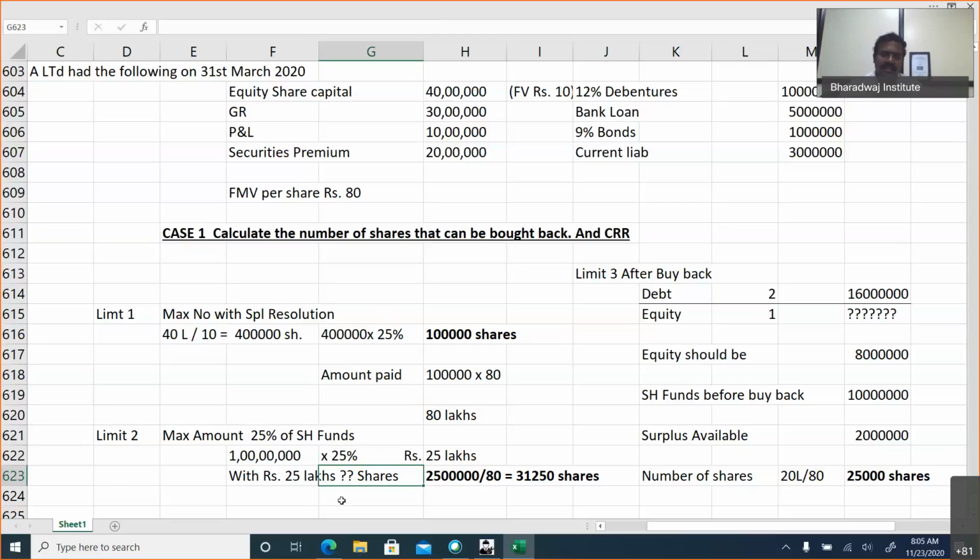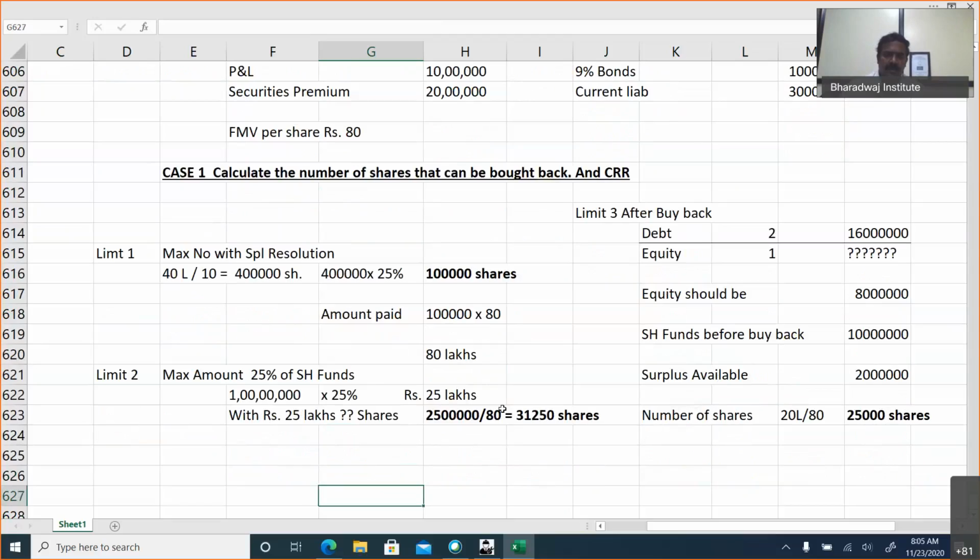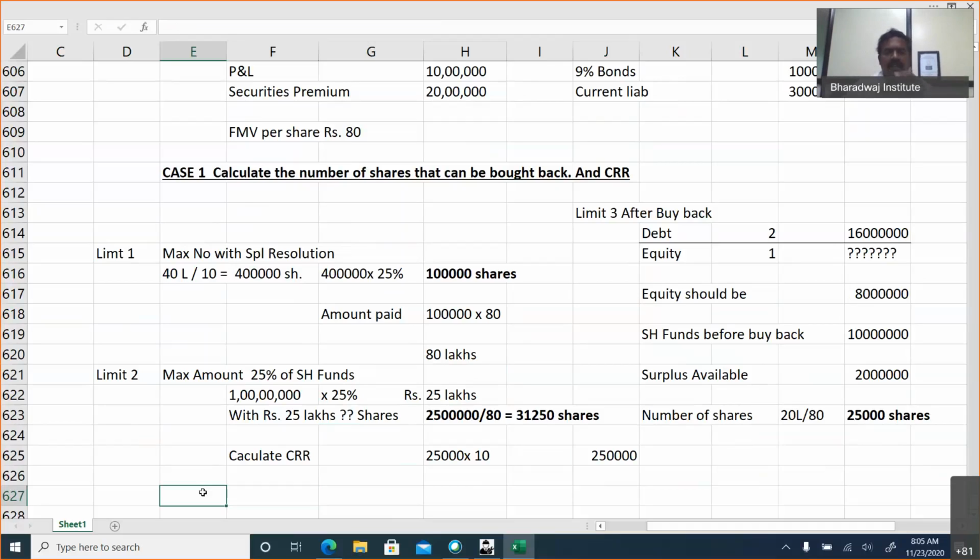Now, a tricky question can be tested. In case one, how many shares are bought back? 25,000 shares are bought back. Calculate CRR, we have done. What is CRR? 25,000 shares into 10, 2,50,000. In this question, there can be a tricky question based on whatever is given. They can ask you a small additional thing that I will include in case 2.